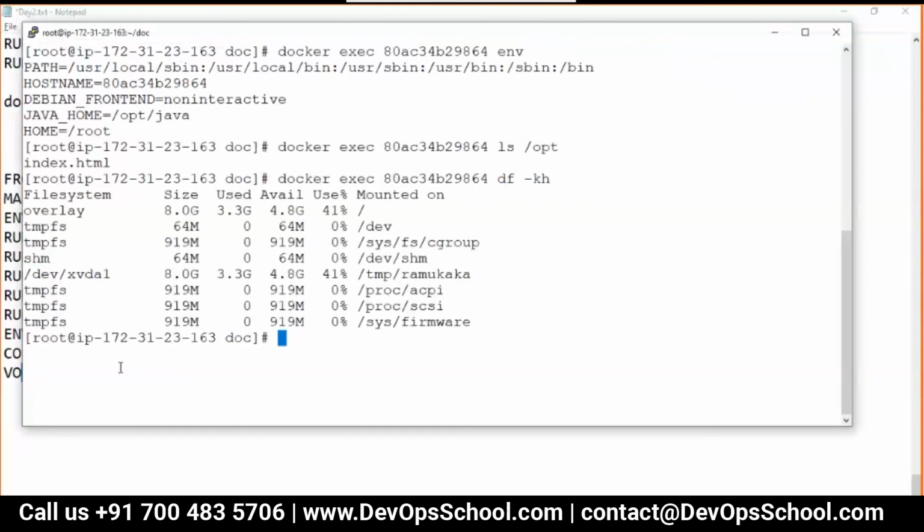Tell me, is it difficult? Dockerfile, is it difficult? Everyone?